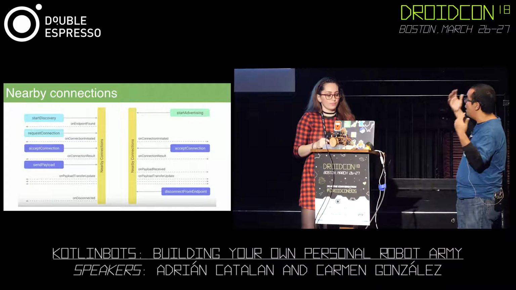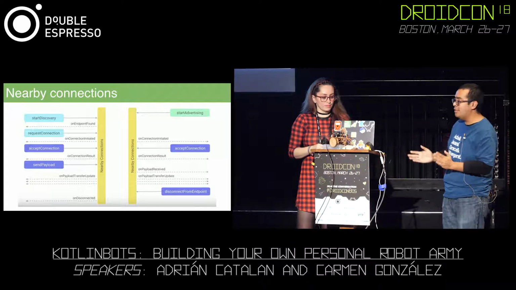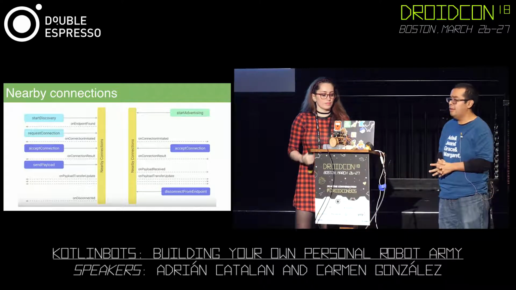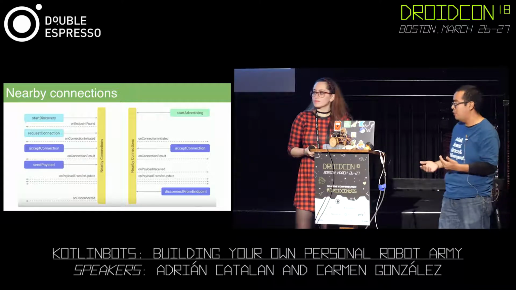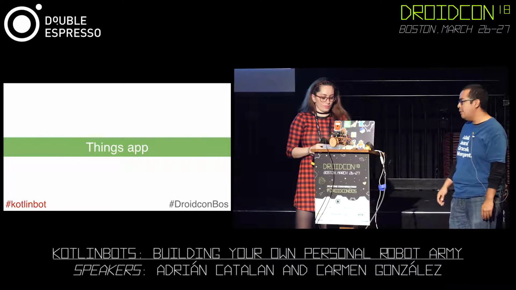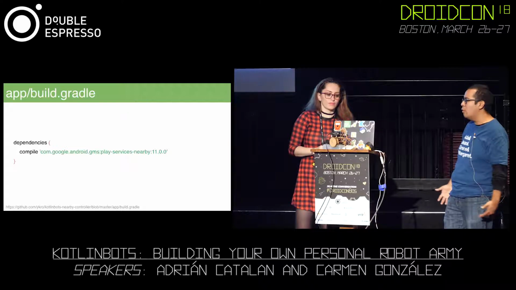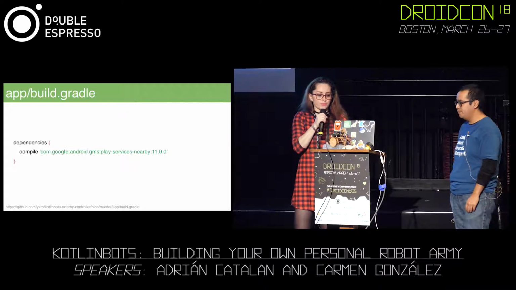And eventually, when we have the connection accepted on both sides, we can send a payload. In this case, we're sending a simple payload. It's sent as bytes, where it's a string, in order to choose the direction of the movement of the vehicle. So we need a Things app for that. We, again, need to import the library into the Gradle file, the library that we're going to use.